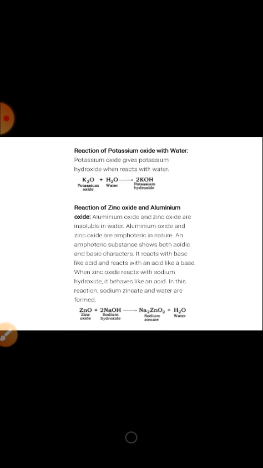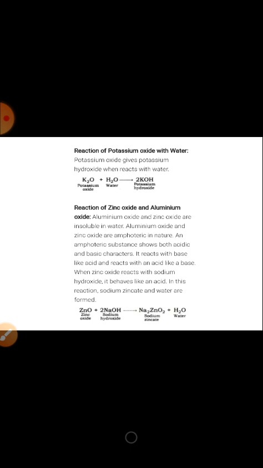Reaction of potassium oxide with water. Potassium oxide gives potassium hydroxide when it reacts with water. Reaction of zinc oxide and aluminium oxide. Aluminium oxide and zinc oxide are insoluble in water. Aluminium oxide and zinc oxide are amphoteric in nature.